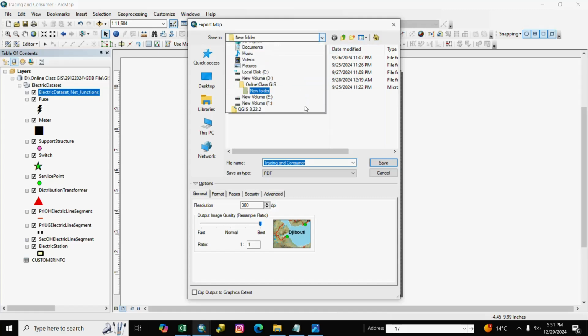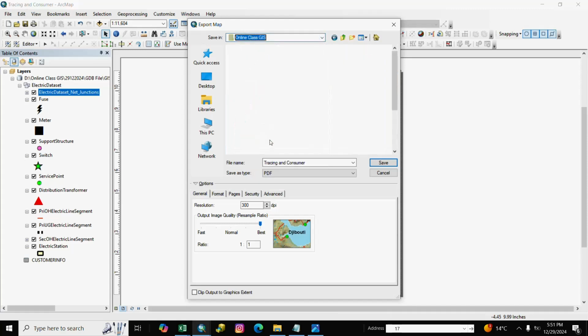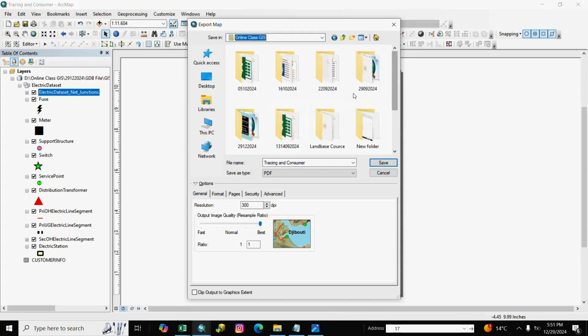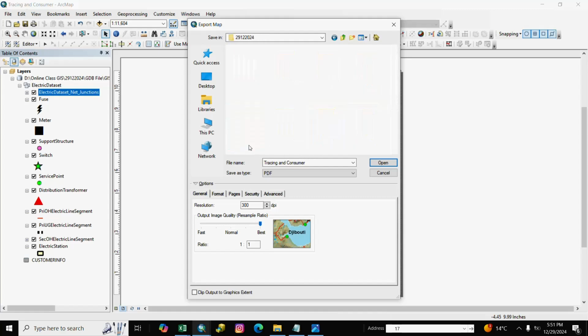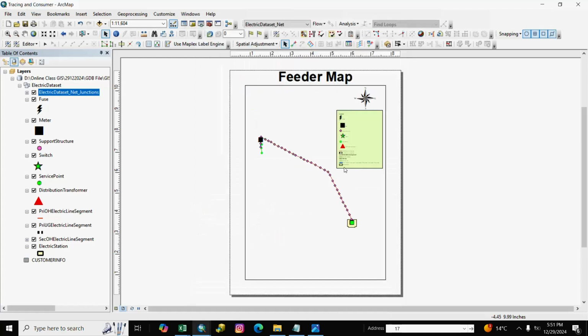And go to our path. And we make here name feeder map and save.